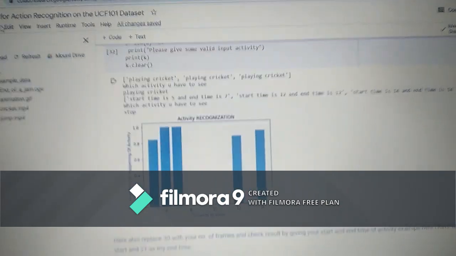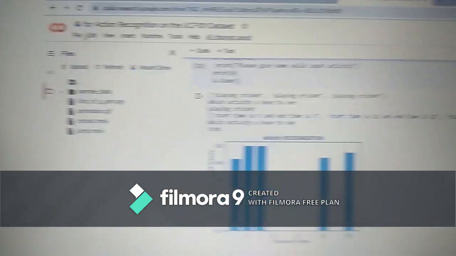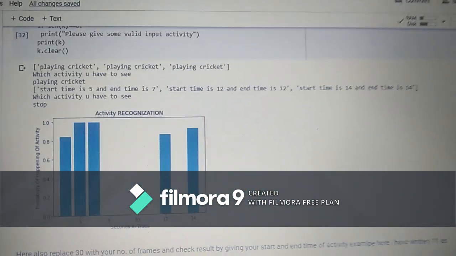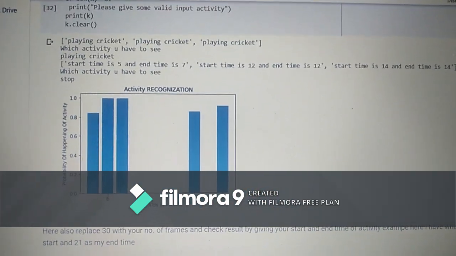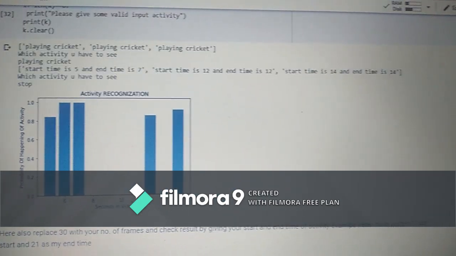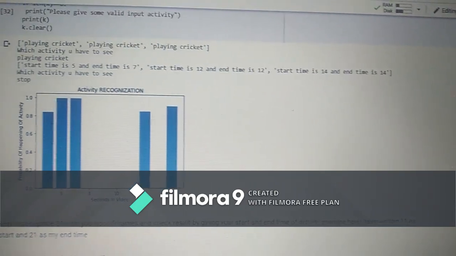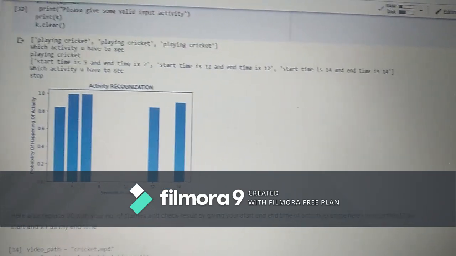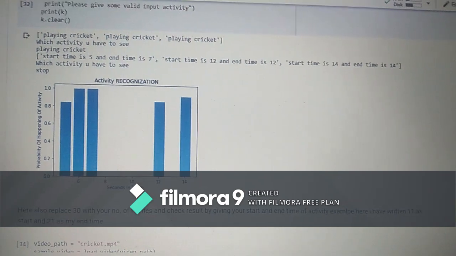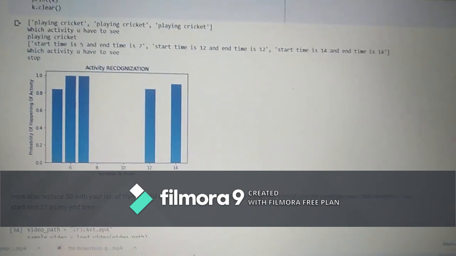See, we have applied cricket.mp4 and we got this result as we have asked for playing cricket. So 5 to 7, 12 and 14. 5 is the start time and 7 the end time, and 12 is the only start and end time. In 1 second only the activity starts and ends, and it is the same with 14.